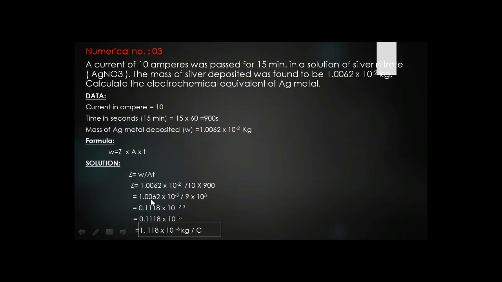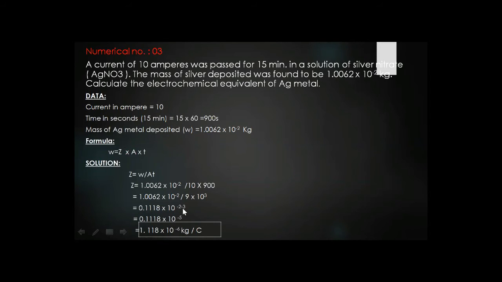We divide 1.0062 by 9, so we will get 0.111, and we sum up all the powers of 10 in the same place: minus 2, and the denominator's power 3 becomes minus 3 in the numerator with the sign changed.